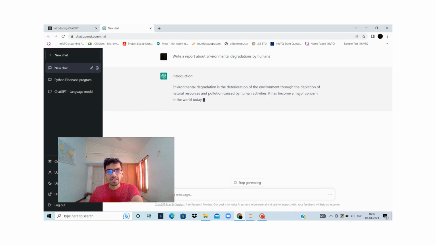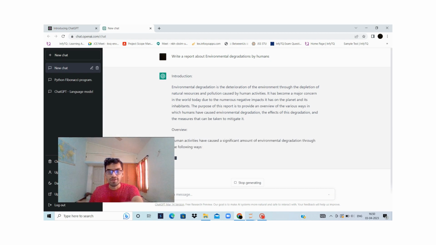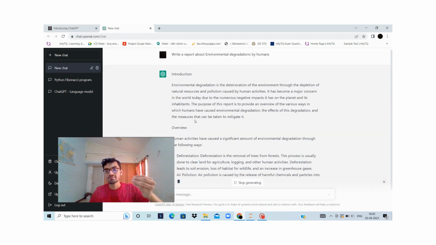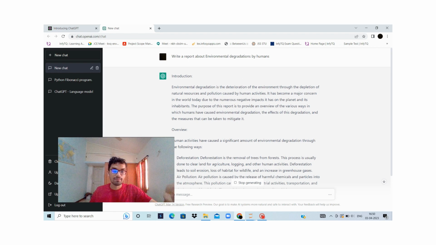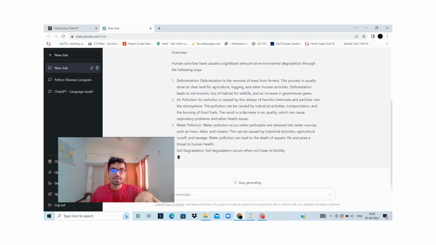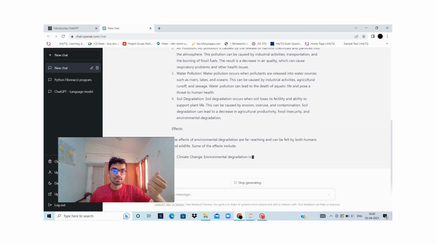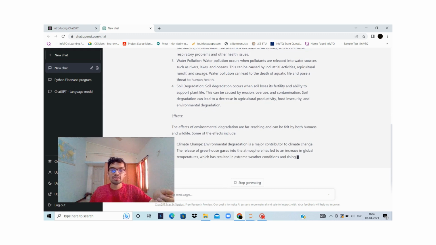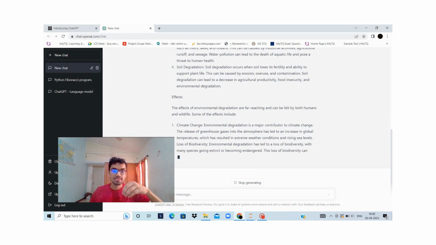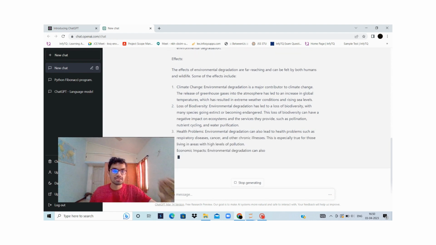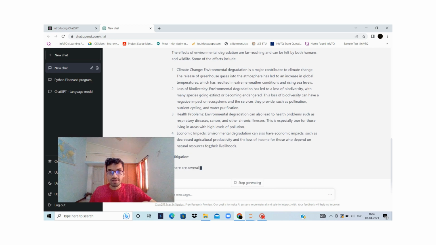So here it has started. It has first given an introduction, some lines of intro, and then an overview. That is how a project must start, and in the same way ChatGPT is also writing. Here in the overview it is giving many points, which is actually useful because children or students frequently ask this question, to write an assignment, and here ChatGPT is answering it. By taking inspiration from it, a student can write it in his report.